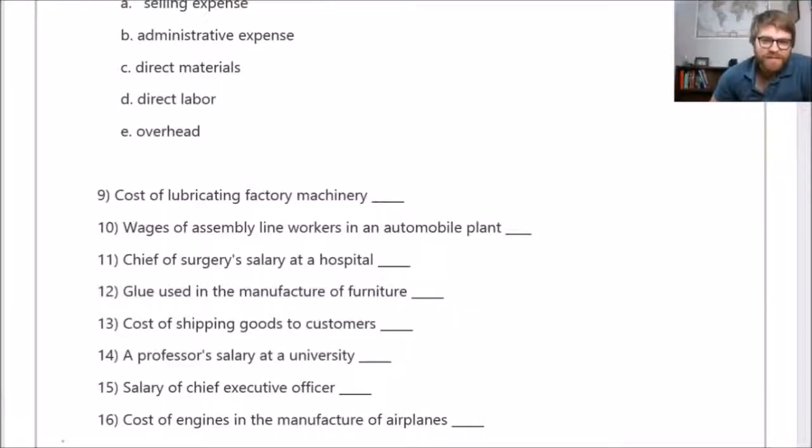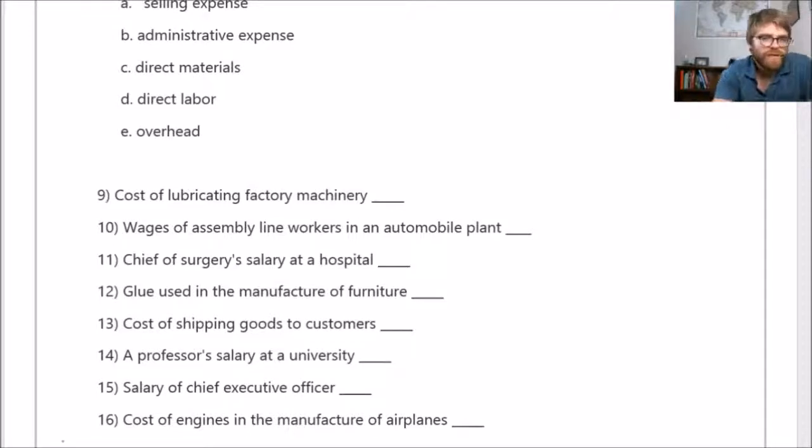Hey there, students. So in this video today, part two of matching for materials, labor, overhead, selling, and admin. I'm going to give you more examples to really hammer this down because you have to know a lot of great examples of materials, labor, overhead, and everything else. It's essential to this class. You have to understand these foundational principles before any of the other chapters will make sense. So I want to make sure we really understand this before we move forward.